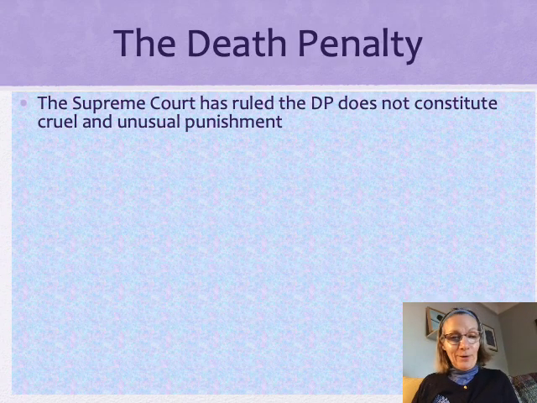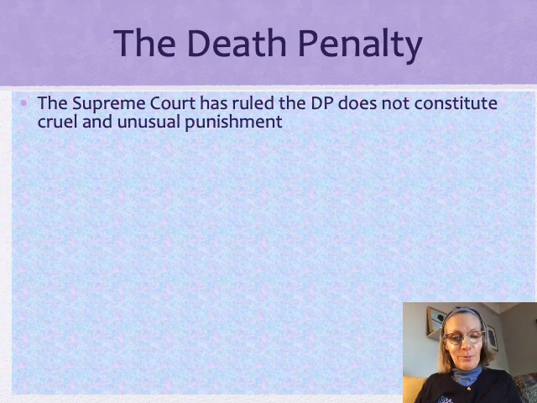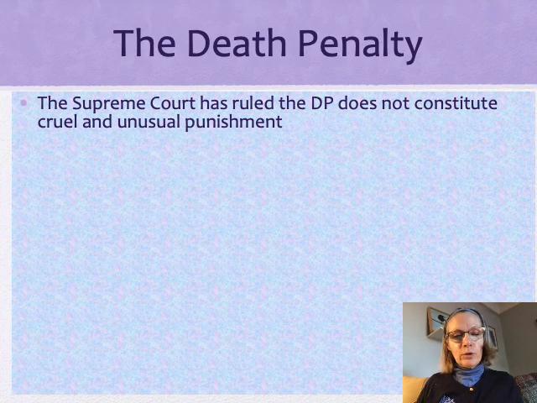So in the United States, we have this thing called the Bill of Rights. Y'all are familiar with that. And in the Bill of Rights, the Eighth Amendment tells us that excessive bail shall not be required, nor excessive fines imposed, nor cruel and unusual punishment inflicted. And it's been up to the Supreme Court to basically define what constitutes cruel and unusual punishment.